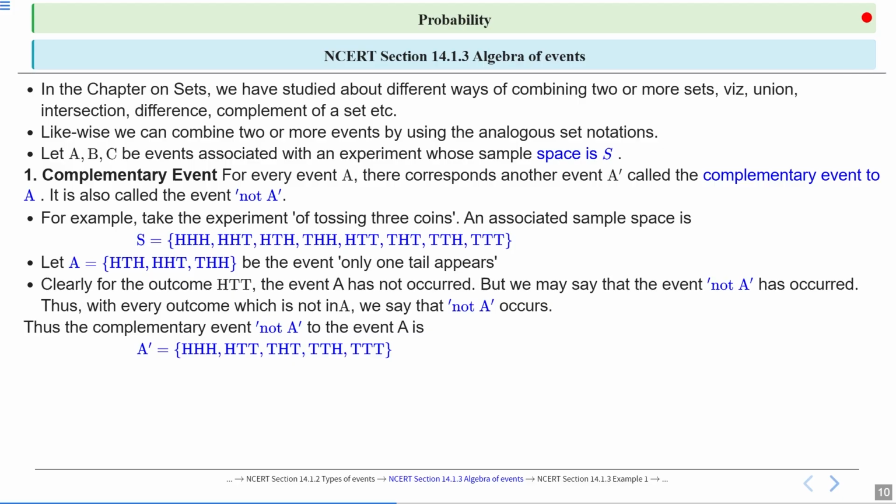These sample points are not in A. If we take the collection of these sample points, we get not A. Or we can define A complement as the set of omega such that omega belongs to the sample space but omega does not belong to event A. We take those sample points which are in the sample space but not in A. That event is called the complementary event, and it is denoted by S difference A. So A complement is nothing but S difference A.